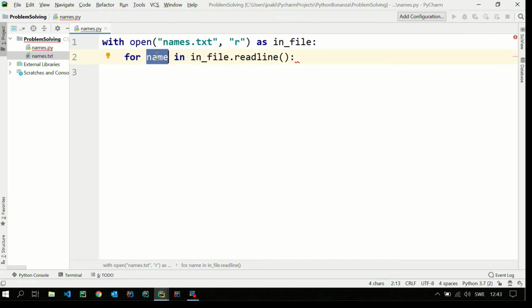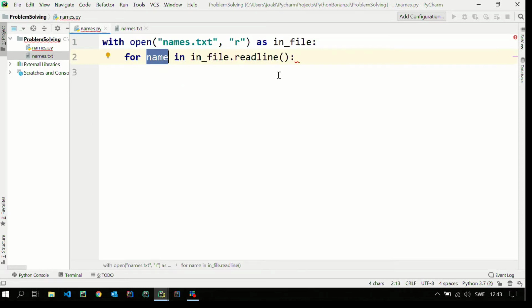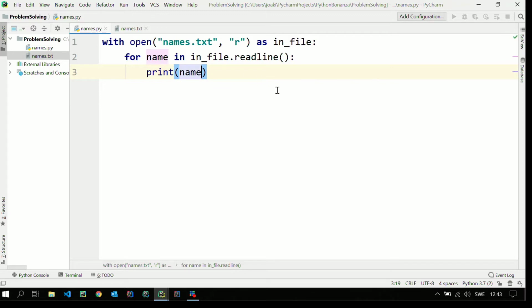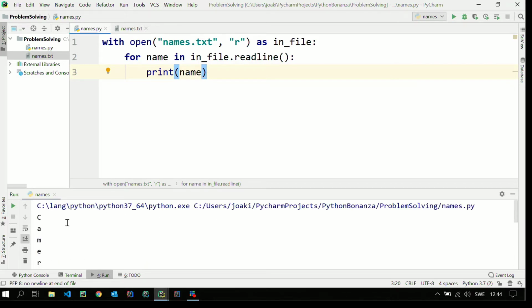I call this name now because I know that in this file there is one name on each line. So if we just print name now, like that, and then we run it, we'll see that it read one line. It just read the first line here. So this will not take us through the whole file at once. It would read one line and then I will iterate over that. So then I would need another iteration to go through all the lines.